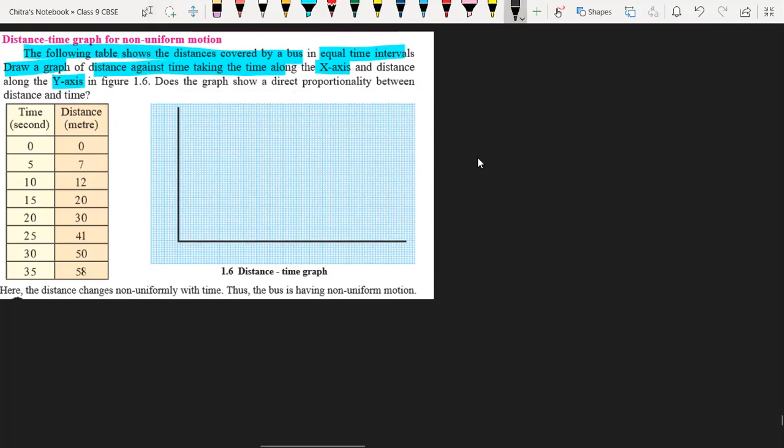Okay, so here we have the x-axis, and here we have the y-axis. On the axes, we have to decide the scale first. Sir, for the x-axis we can take 5 and for the y-axis we can take 10. Yes, for time we have to take 5, so here I'm taking time. For the y-axis I took 10.